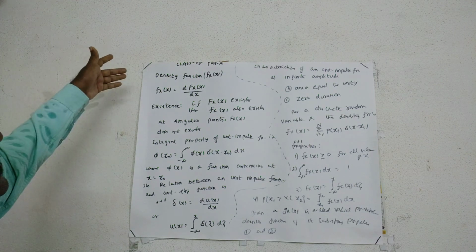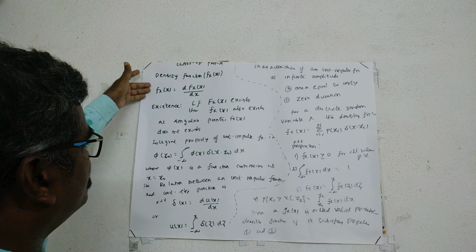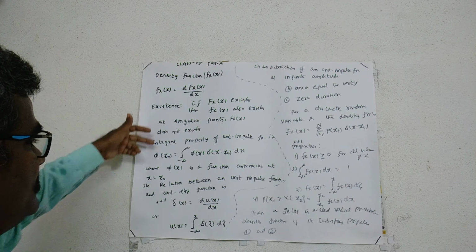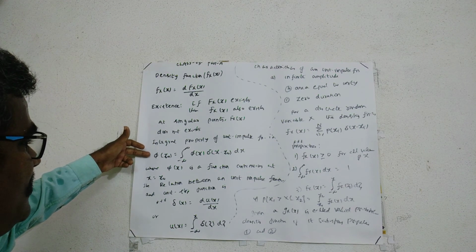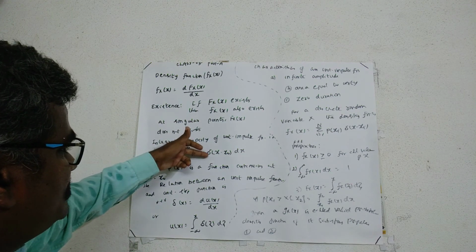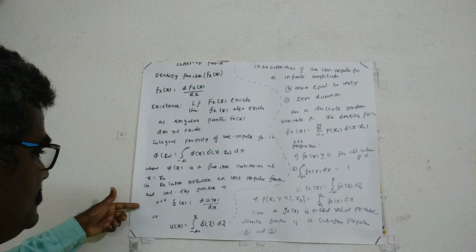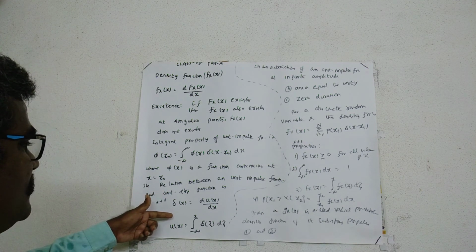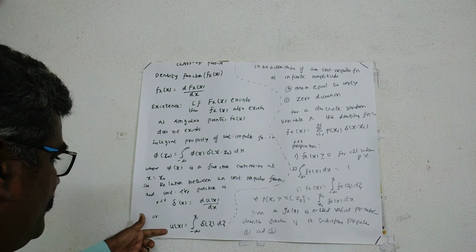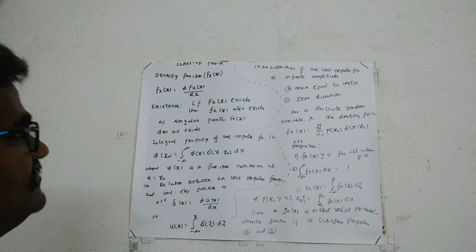Before that, let me have some quick revision. Derivative of the distribution function gives the density function. Okay, that is the first equation. Next, singular points can be replaced by an integral property of an impulse function: phi of x naught is equal to integral from minus infinity to infinity of phi of x into del of x minus x naught dx. And the relation between a unit impulse function and unit step function is given by del of x is equal to derivative of u of x with respect to x, and u of x is equal to integral from minus infinity to x of del of zeta d zeta.